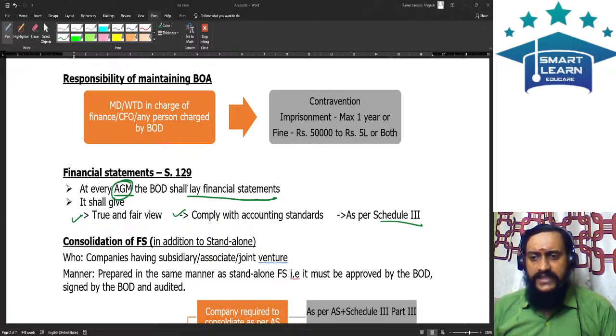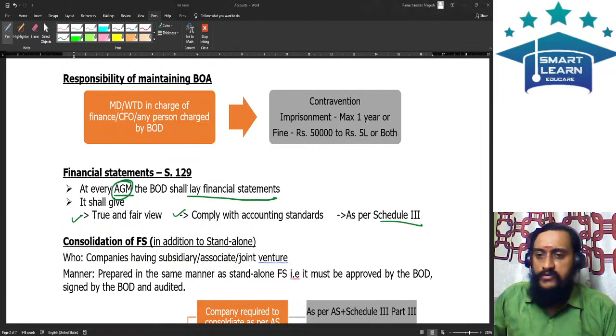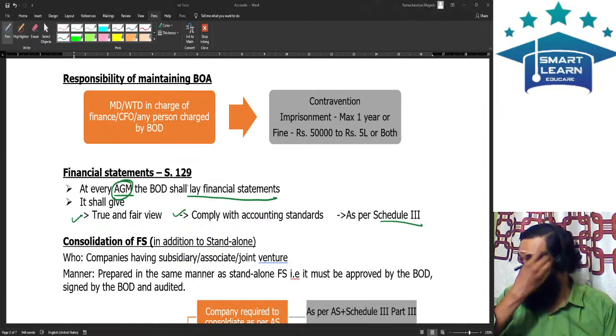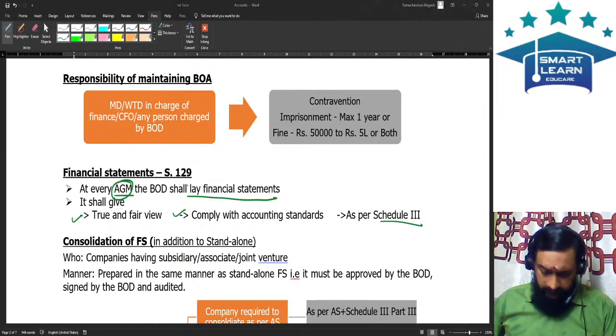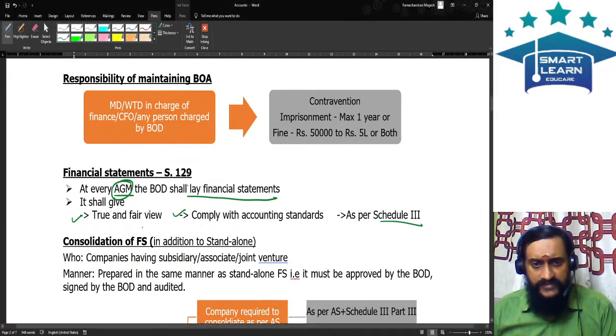whether the financial statement should be laid in GM, EGM, AGM, or any of the above. Then obviously, what you will do is go and write any of the above, because in MCQs we are so accustomed to using the words any of the above, all of the above, none of the above, either A and B. All these options we put as a safe bet. But in this area, you should be very careful. This is a matter which should be done exclusively at the AGM.